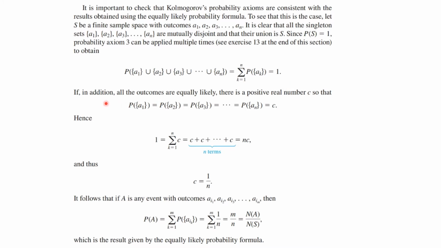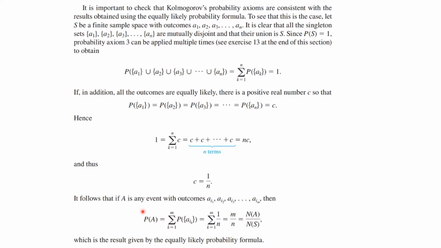If in addition, by assumption, all the outcomes are equally likely, there exists a positive number c such that all of them are equal to c. Hence, 1 is equal to the summation of c's, and that means we're adding c to itself n times, so that's n times c, so c is equal to 1 over n.